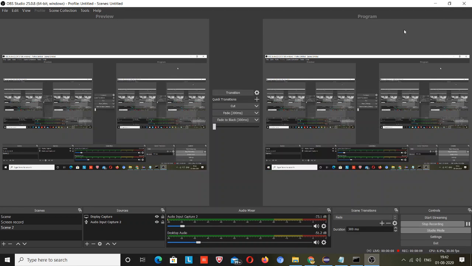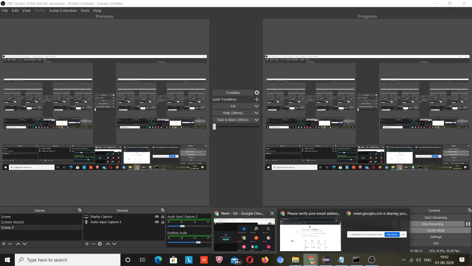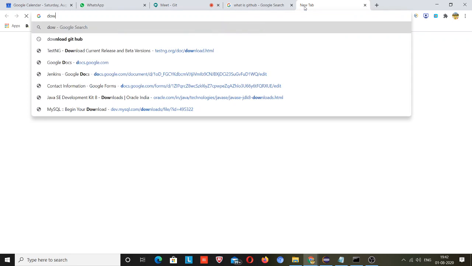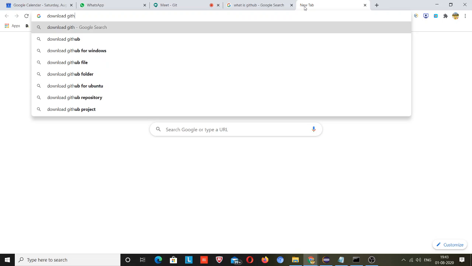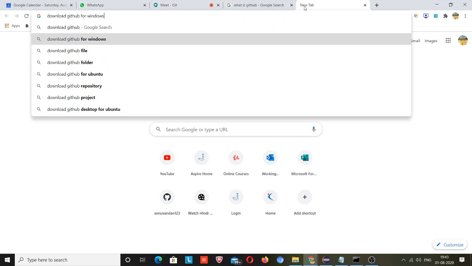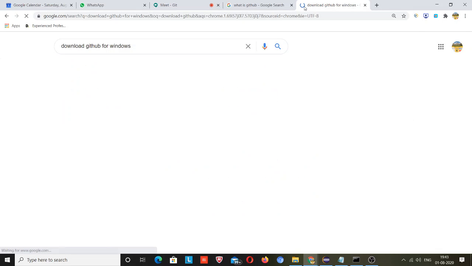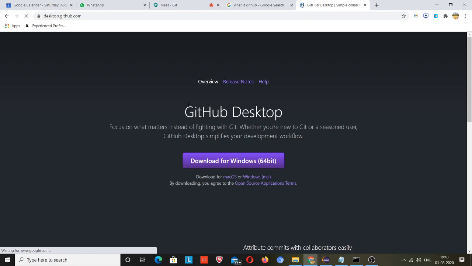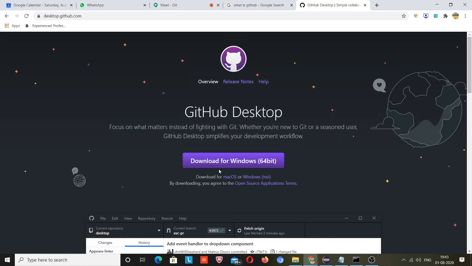So what you need to do is go to GitHub and download GitHub for Windows. You need not write this, because I am using a Windows system, and you can download it from here.